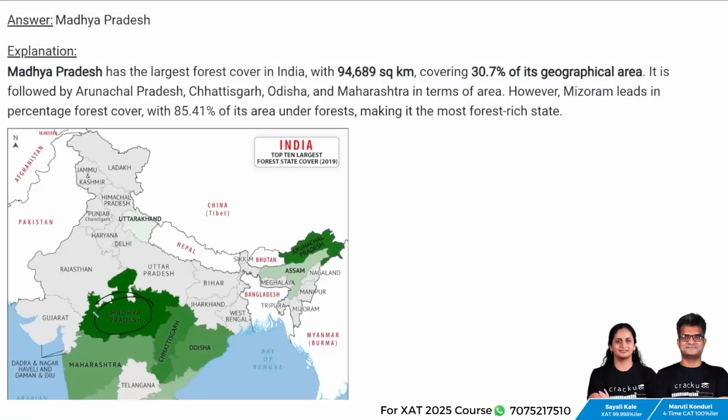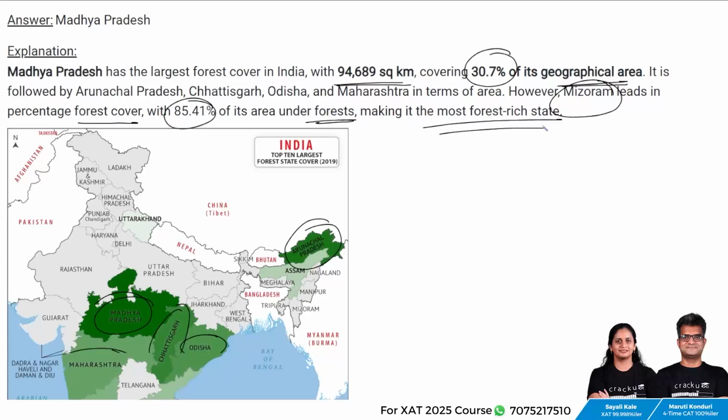Madhya Pradesh has the largest forest cover in India with 94,689 square kilometers, covering 30.7% of the geographical area. It is followed by Arunachal Pradesh, Chhattisgarh, Orissa and Maharashtra in terms of area. However, Mizoram leads in percentage forest cover with 85.41% of its area under forests, making it the most forest-rich state.